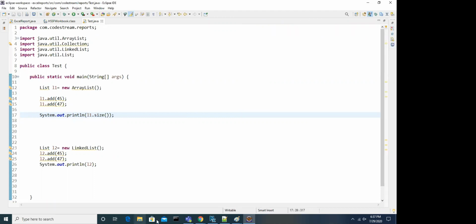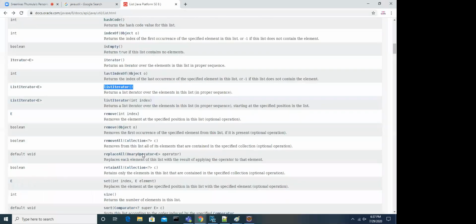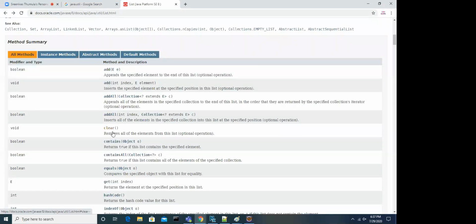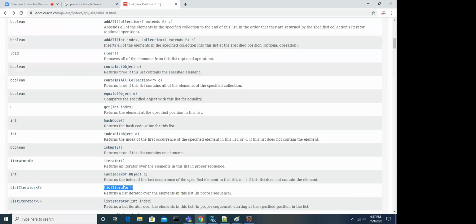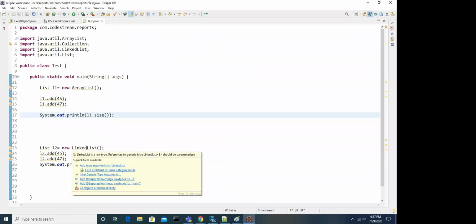Like this, you have different kinds of methods, based on different purposes. You can look at that and read that and try to use that, do some practice on this, like adding elements, getting elements, displaying elements. Or if you want to remove elements, first add 3 elements, display, then remove one and then display again. You will understand whether it is removed or not. Try to do this practice on both array list and linked list.